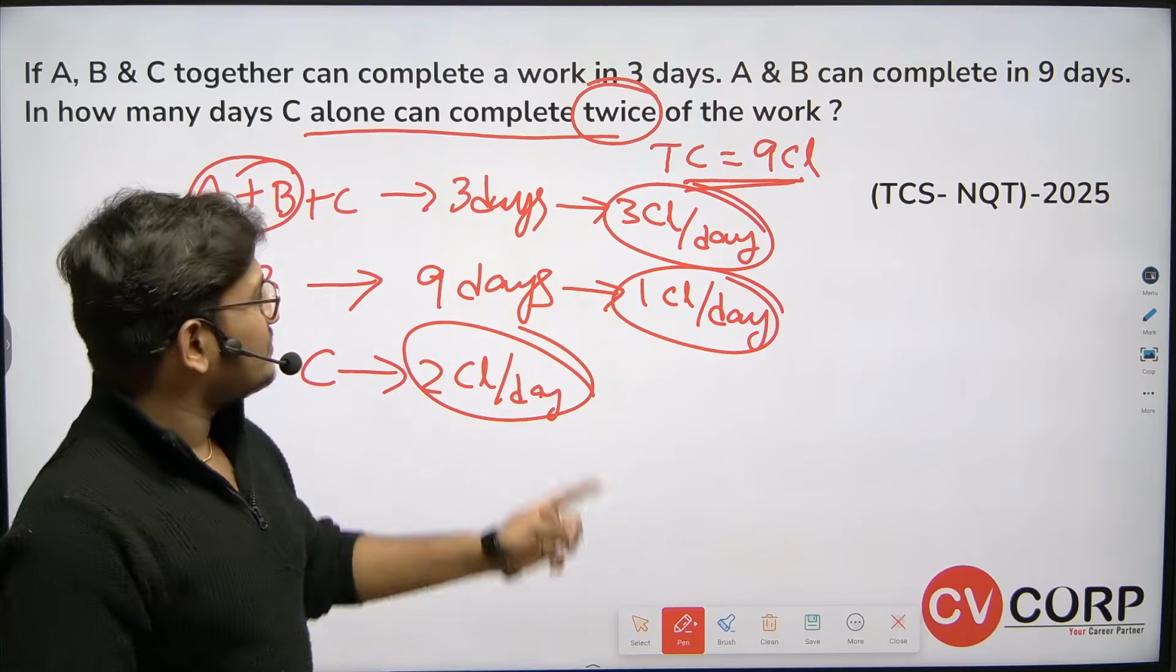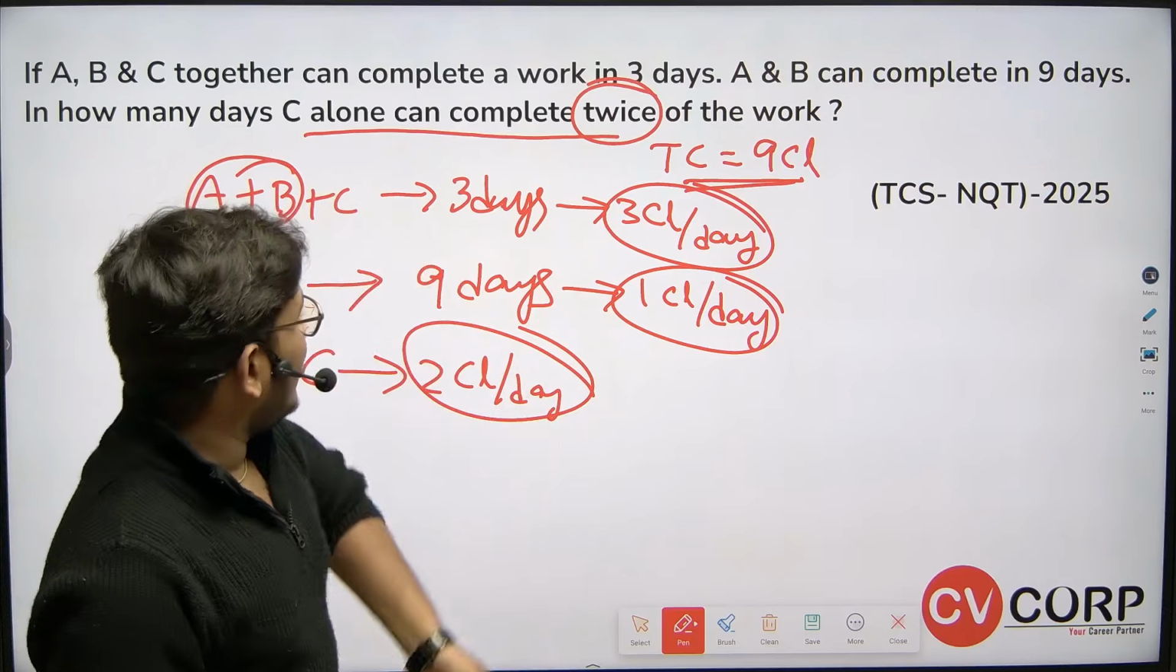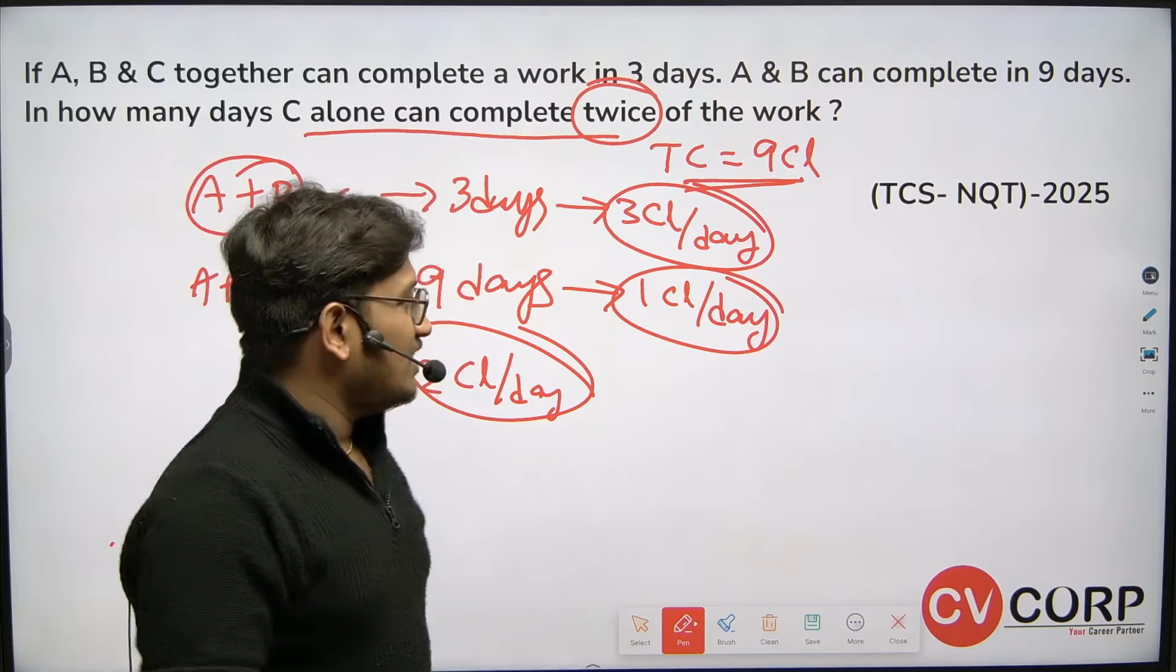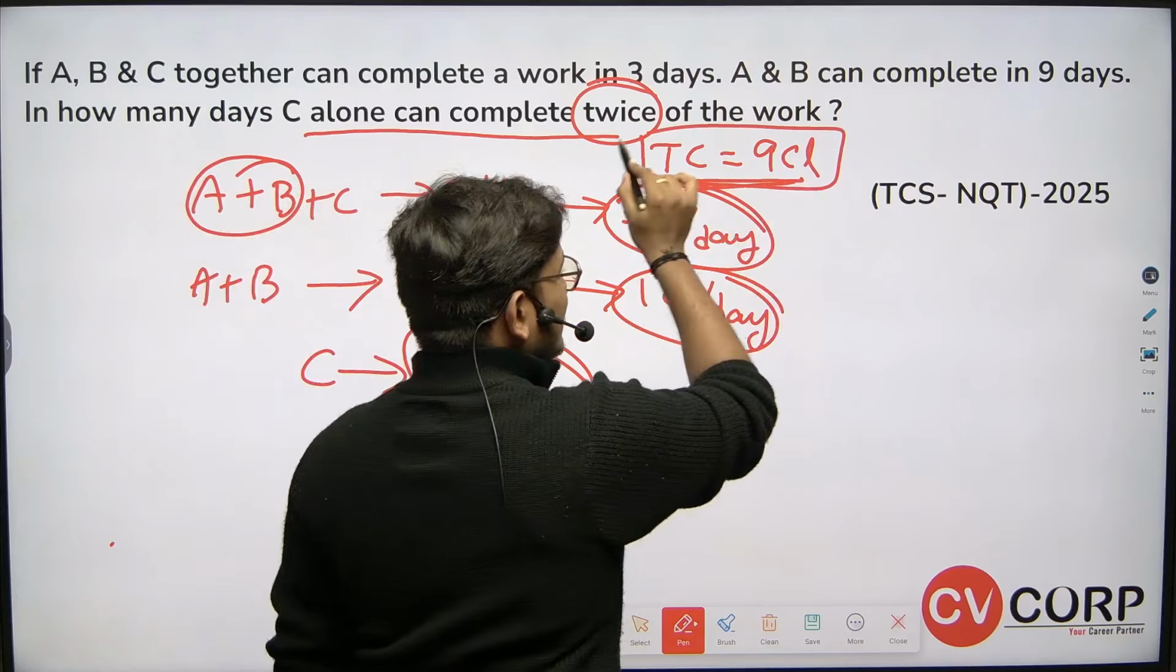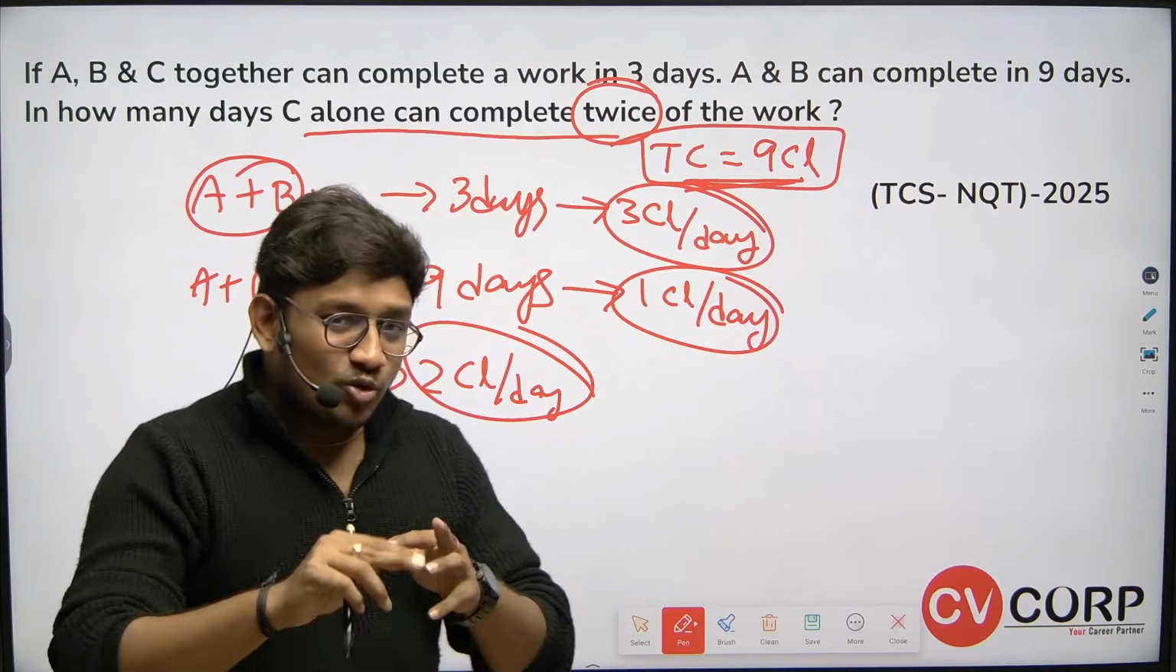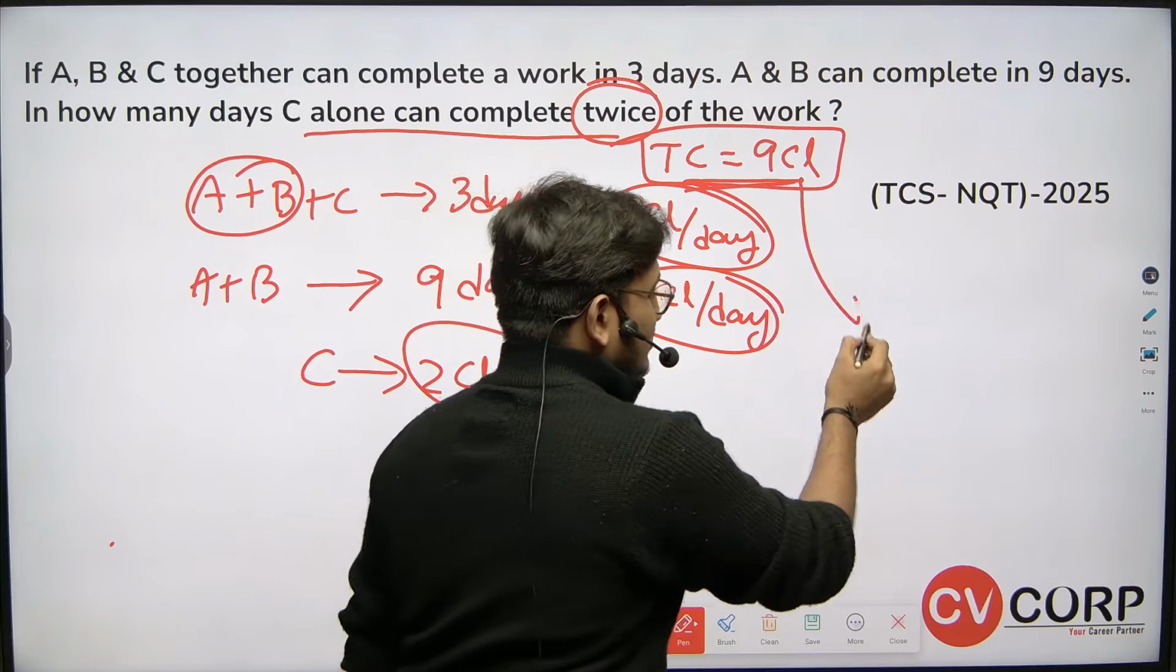Now the question is, how long will C take to complete twice the work? To complete the entire work means eating 9 chocolates. To complete twice the work means eating twice that.